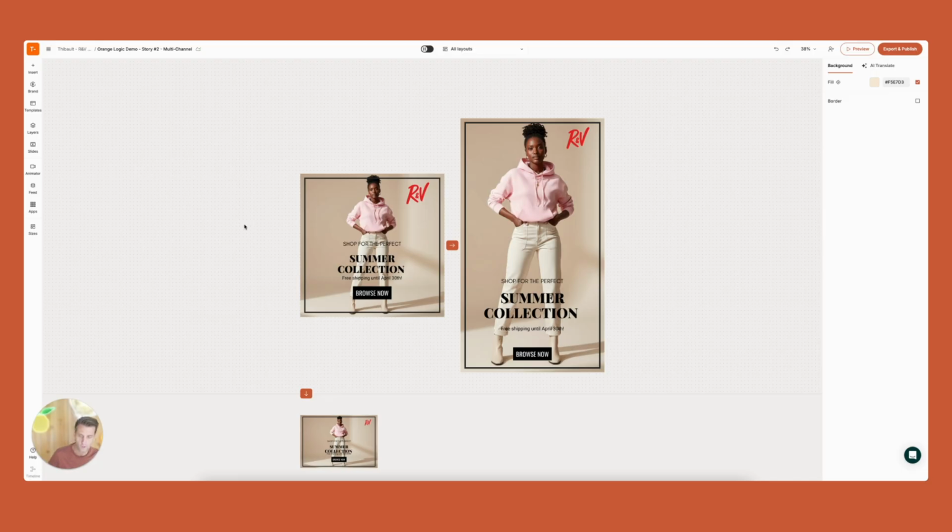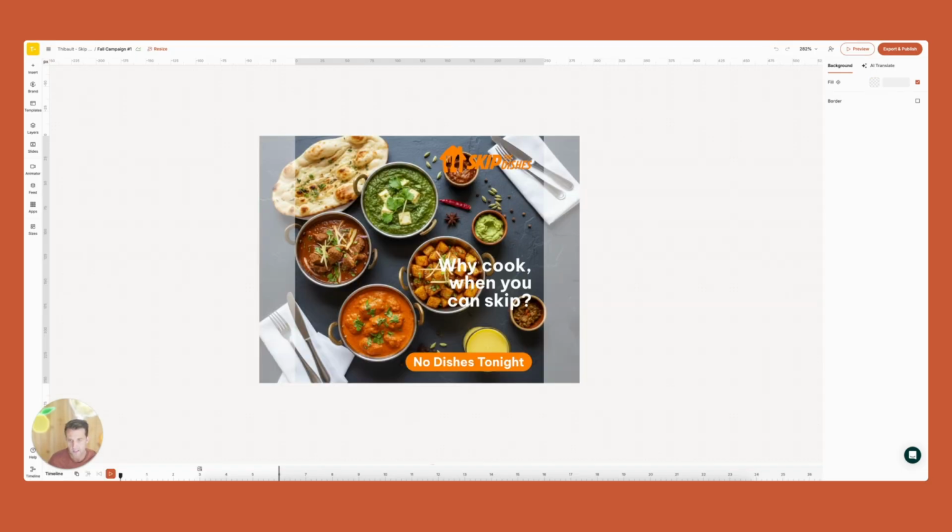All right, so now what I want to show you is this example. Remember in the previous video, I showed you how from this cover, you're able to create your different images. And I had this example of this food delivery app, and I created some different images for potentially an ad showing different types of Indian food. What I did here is I saved that image into my brand kit, and now I have it in the editor, and I want to create an ad from it.